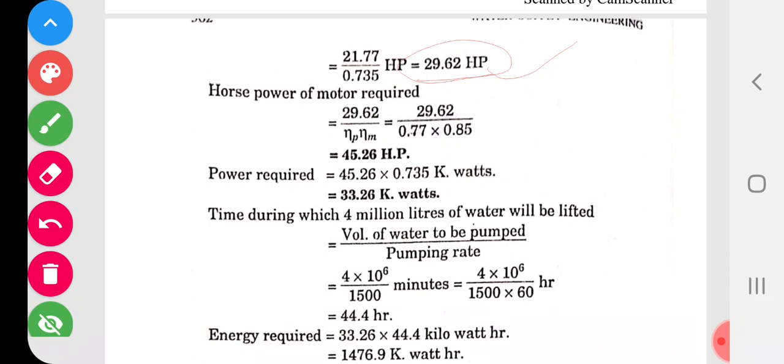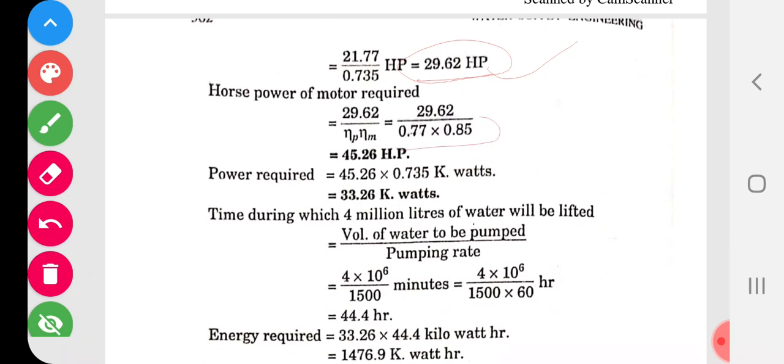So 29.62 divided by eta P and eta M. Eta is actually efficiency: eta P is the efficiency of the pump, and eta M is the efficiency of the motor.